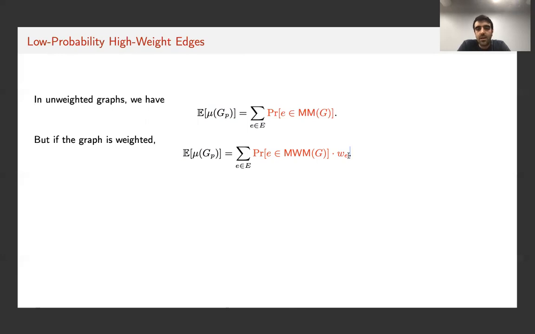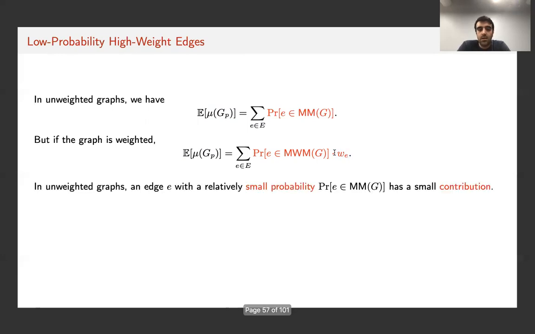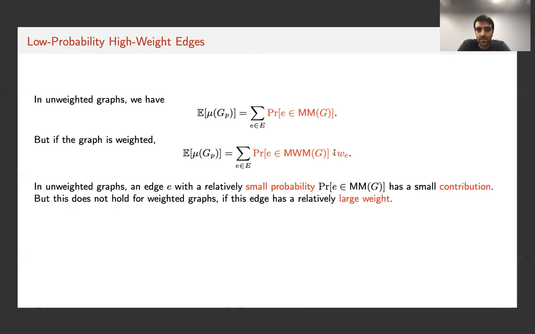So the difference here is the weight. And the challenge with this difference is that if the graph is unweighted and an edge E has a relatively small probability of appearing in the matching, then its contribution to the size of the expected matching is also small. But on the other hand, if the graph is weighted, an edge that has a small probability of appearing in a matching may still have a very large expected contribution to the weight of the maximum realized matching because its weight could be large.